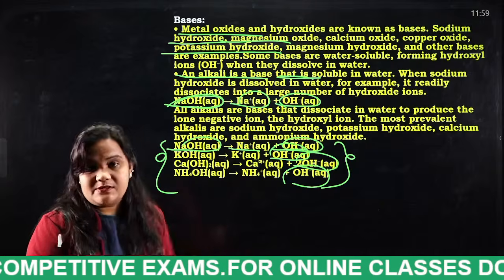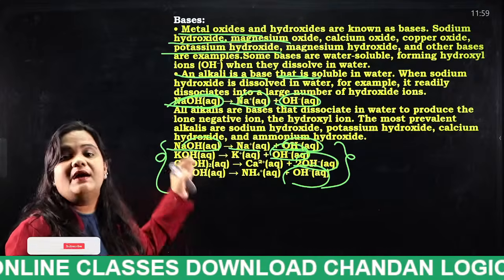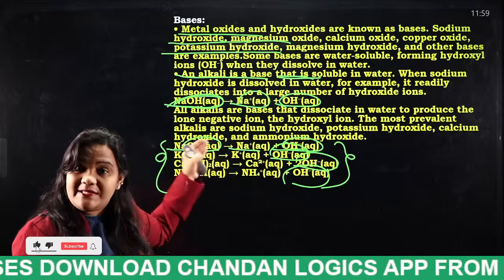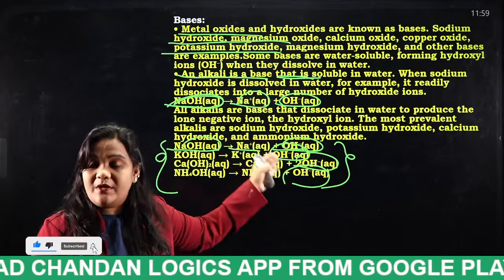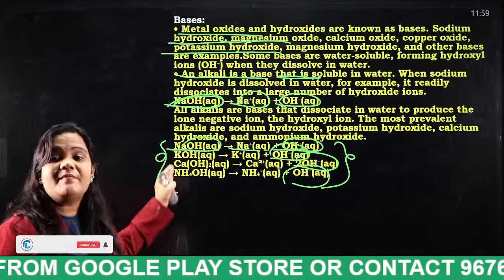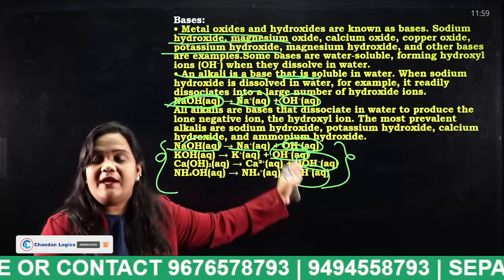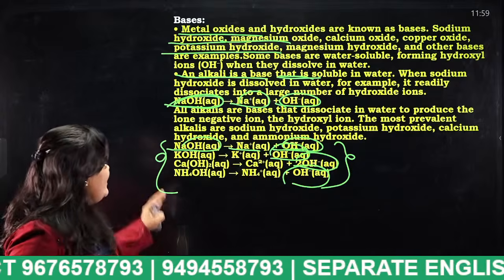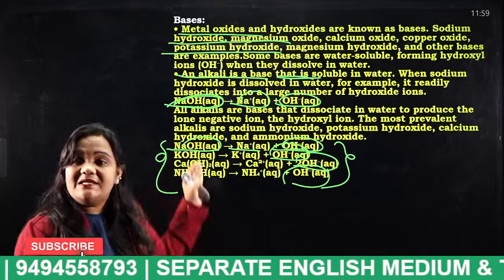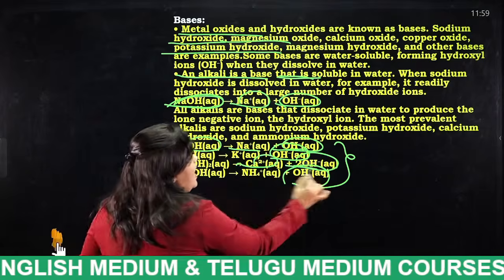When sodium hydroxide is dissolved in water, it gives us sodium and hydroxide ion. In a similar way, when potassium hydroxide dissolves in water, it gives us potassium and hydroxide ion. And in the same way, calcium hydroxide, when dissolved in water, gives us calcium plus hydroxide.